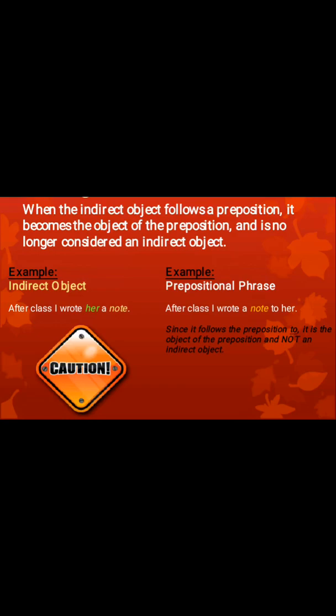As is done here, you can see that the same example is written as, after class I wrote a note to her. The meaning of the sentence doesn't change, but the positions of the objects have been interchanged, and here her is no longer to be considered an indirect object. Now her becomes the object of the preposition to.